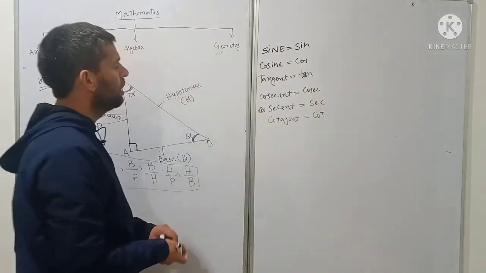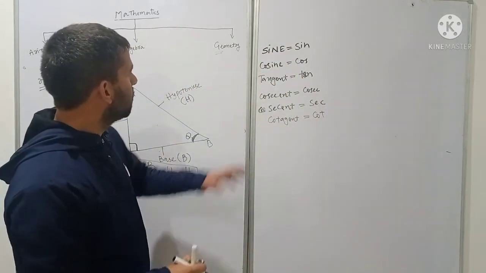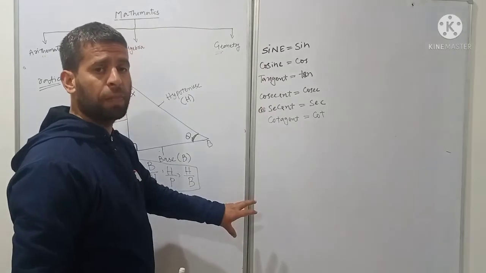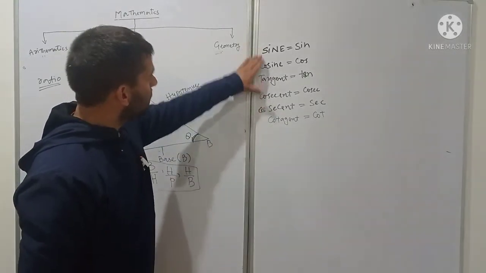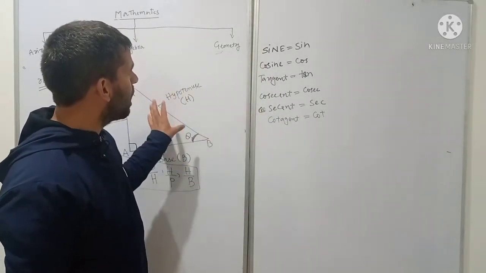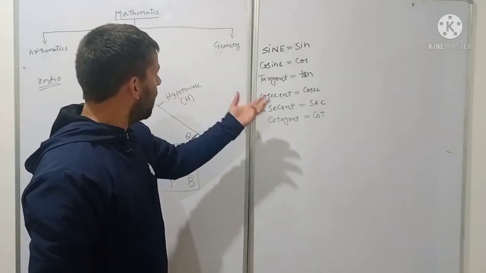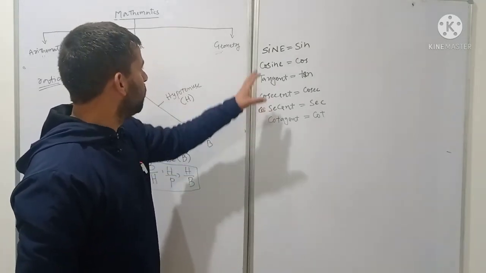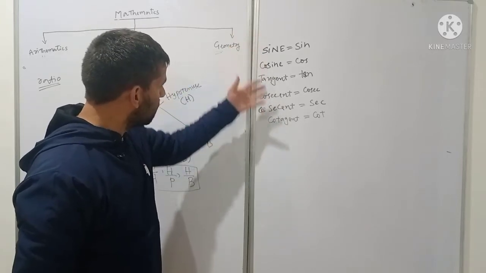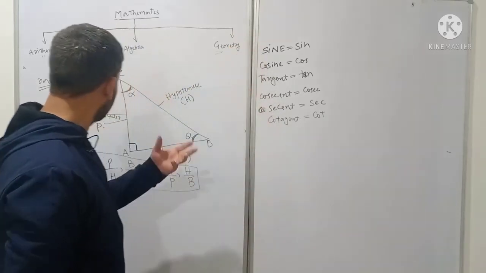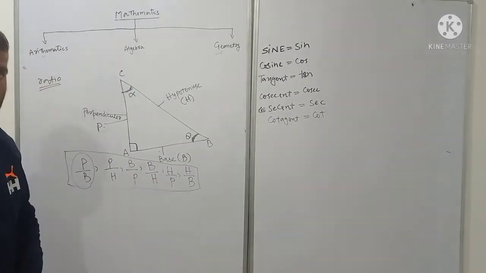What are these? These are meaningless words, having no meaning in trigonometry, having no meaning in mathematics. But what are their uses? We have to use these meaningless words to represent these ratios.